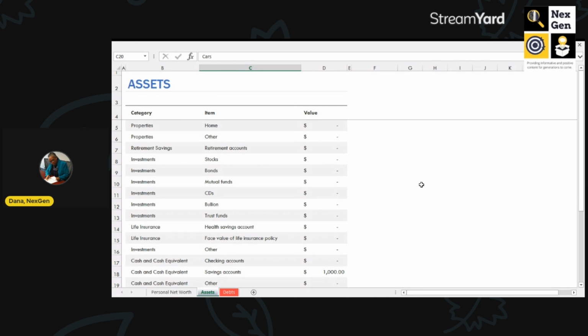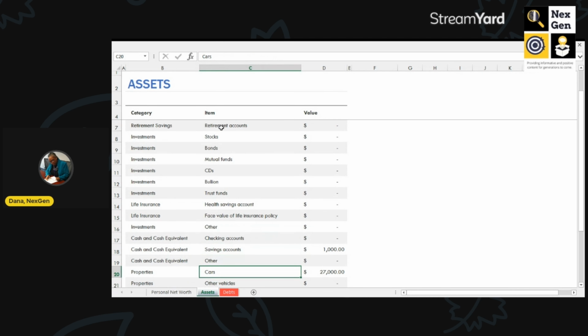So again, we will start with the assets. So in the assets column, we have a home. Now this person just happens to be renting, so they don't own a home or any of these other things just yet. They haven't put anything in their health savings account. They have not purchased any life insurance. They didn't put any money in any certificates of deposit. The money that they make in their checking account pretty much goes out. But in this case, they just happen to save $1,000 in their savings account.